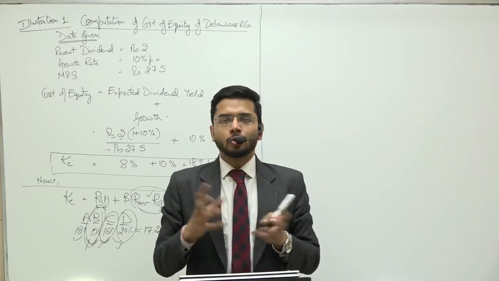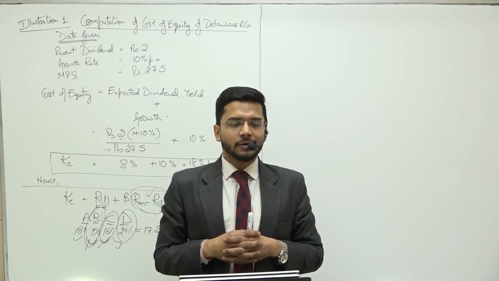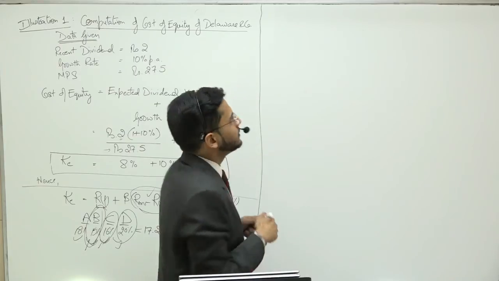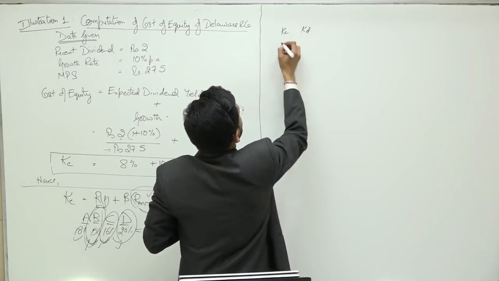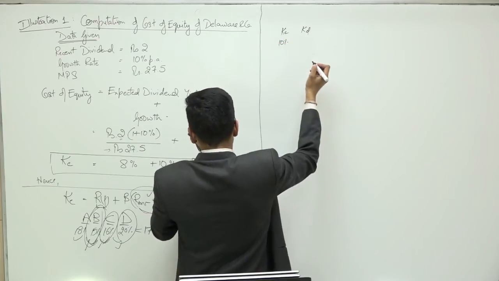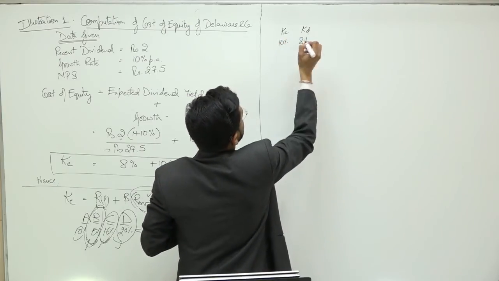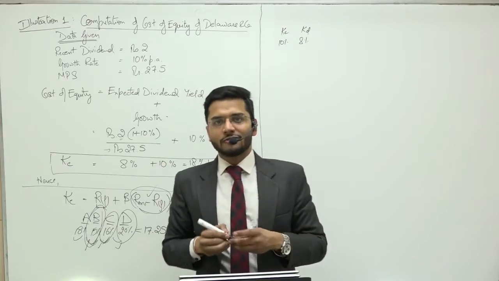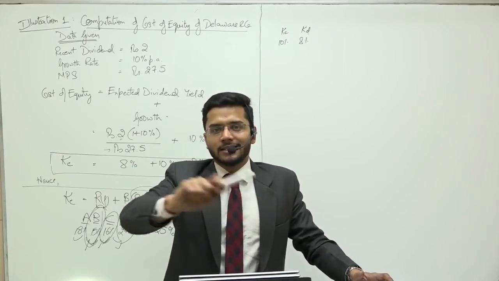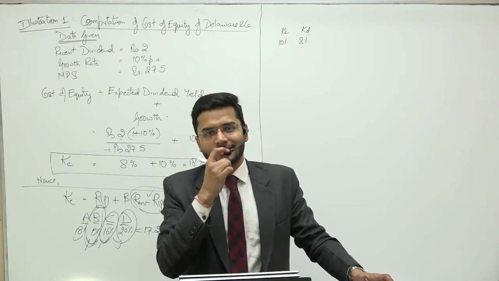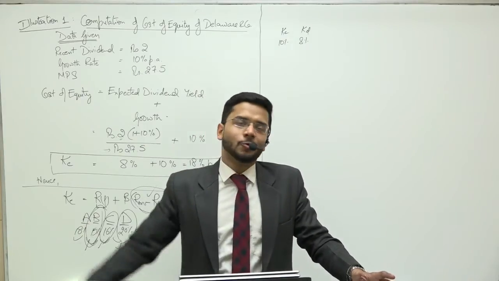Now, how do we calculate this overall cost of capital? Because we are given two rates. Suppose we are given KE, we are given KD. KE is 10%, KD is 8%. Sir, would our overall cost of capital be 18%? 10 plus 8 is equal to 18. Would that be the case? Answer is definitely a no.